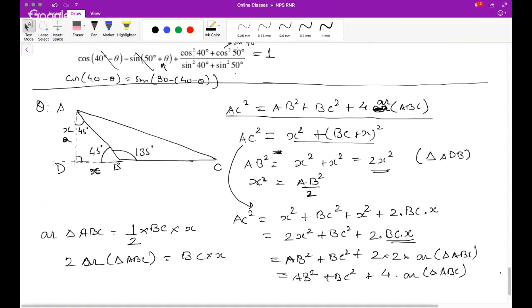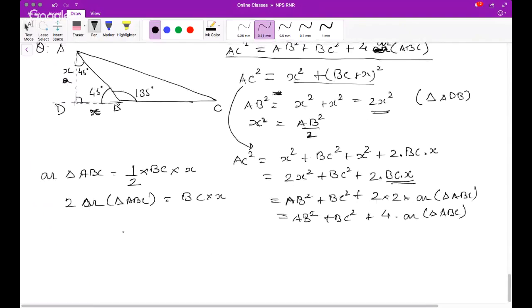Now let's move on to, someone is sending a question. Sushant is sending, I think. What is it? Okay. Now the question is, let me take Sushant's trigonometry question and then we'll move on to Mansi's question. Okay.